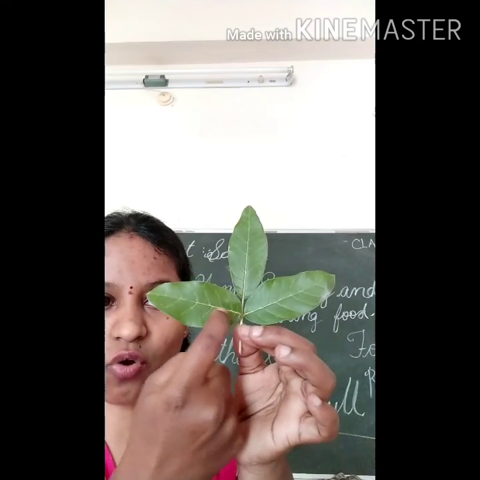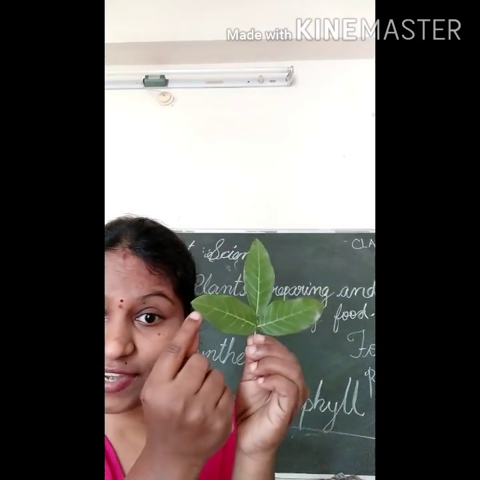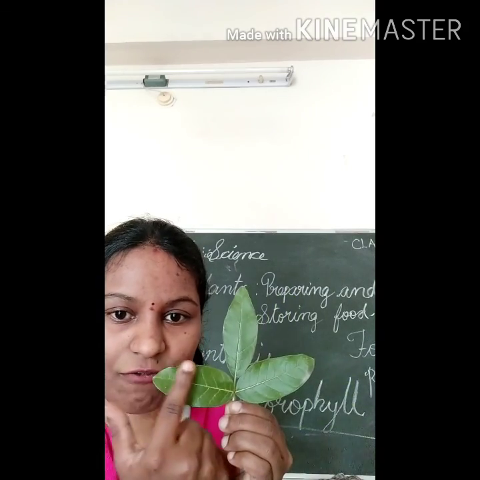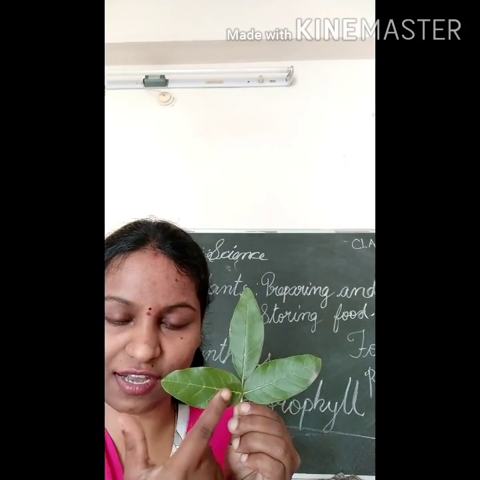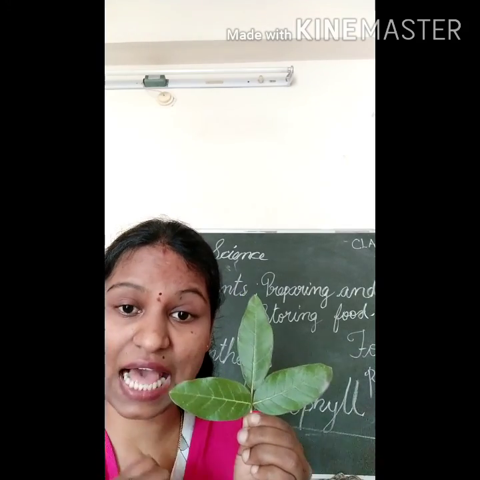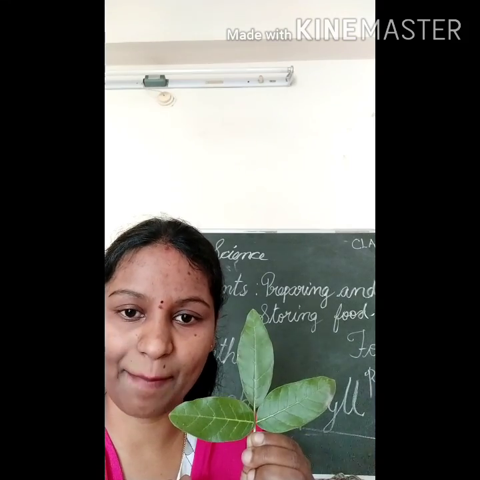The midrib is also called the main vein, because it runs from the starting point to the ending point. Can you see? Yes. Now children, I will tell you about the surface. This whole surface is called the lamina.